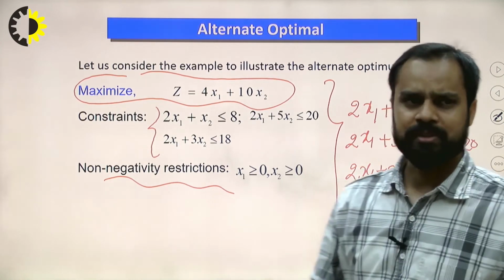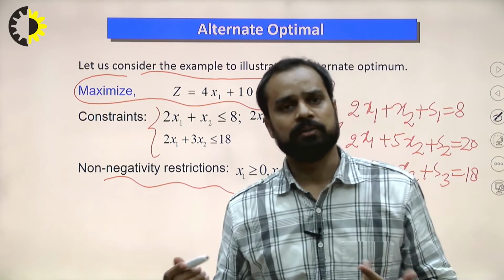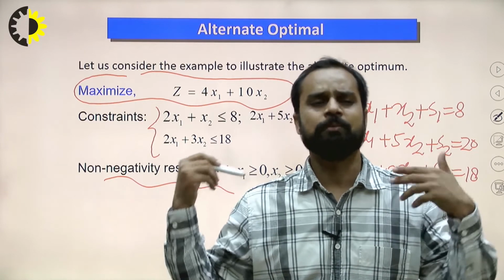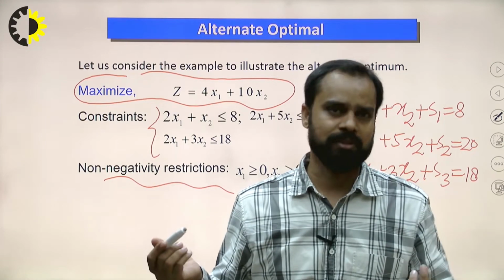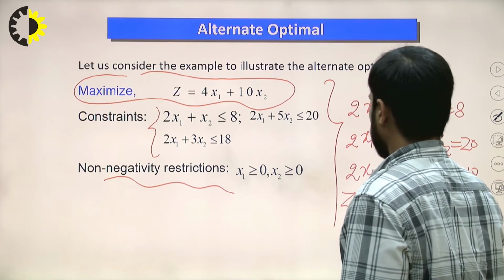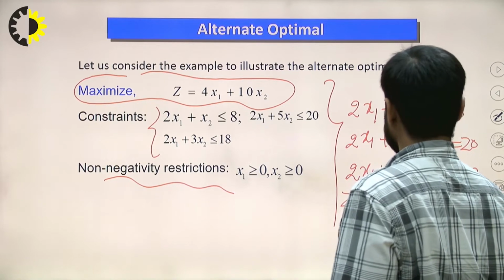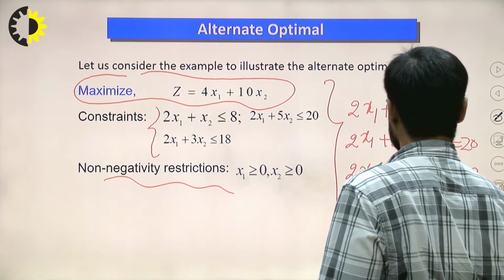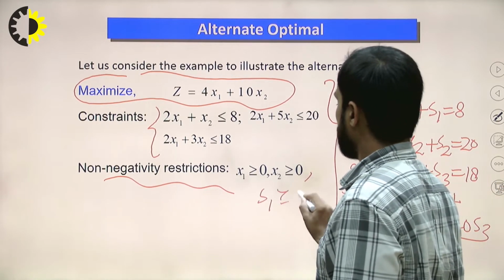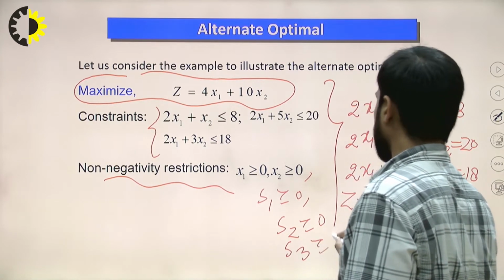Many times we have discussed how we can find the initial basic feasible solution, and I have discussed it in previous examples. So again, the objective function becomes z is equal to 4x1 plus 10x2 plus 0s1 plus 0s2 plus 0s3. And the non-negativity restriction becomes s1, s2 and s3 all greater than or equal to 0.